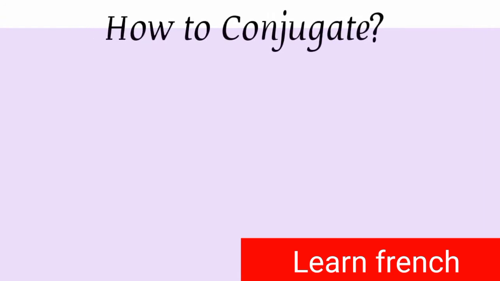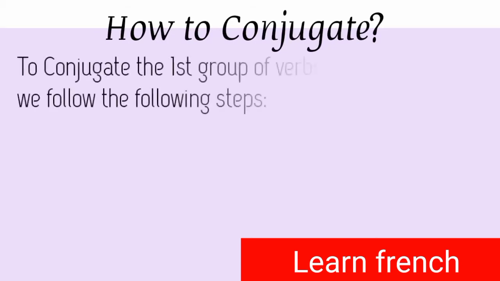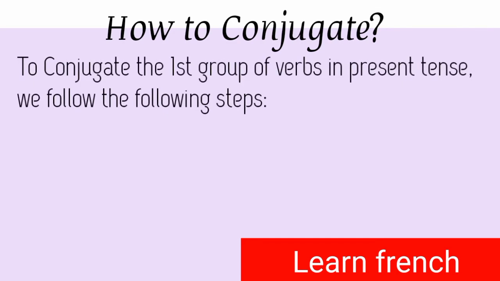So now, let's come to the conjugation part. How do we conjugate ER ending verbs? To conjugate the first group of verbs in present tense, we have to follow the following steps.